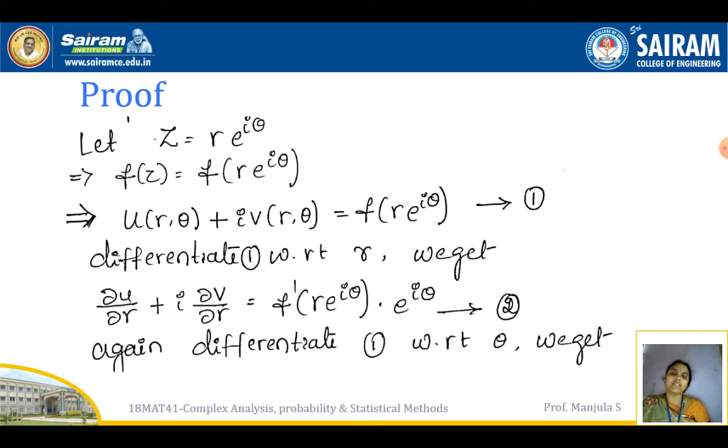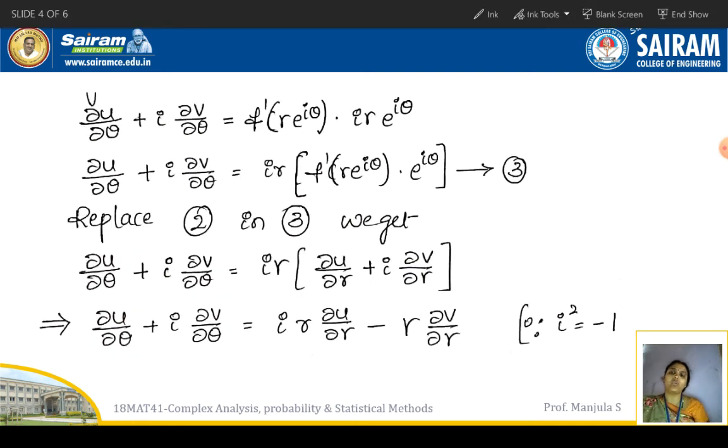Now again, the same equation number 1, do the differentiation with respect to theta. Then we get ∂u/∂θ + i ∂v/∂θ, which is equal to f'(re^{iθ}) into i r e^{iθ}.